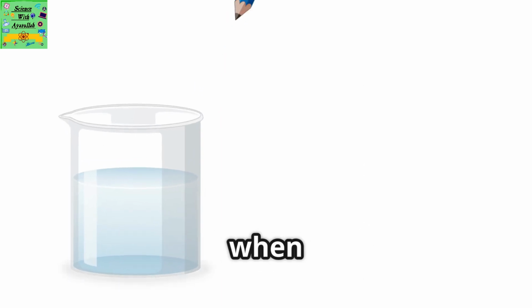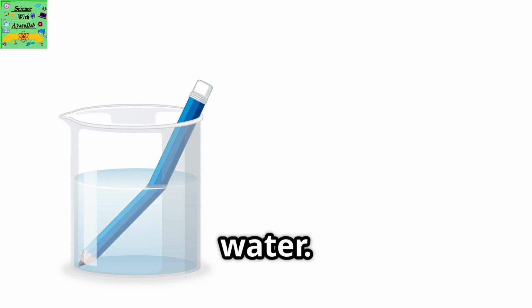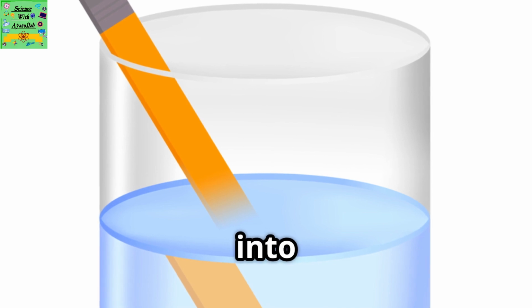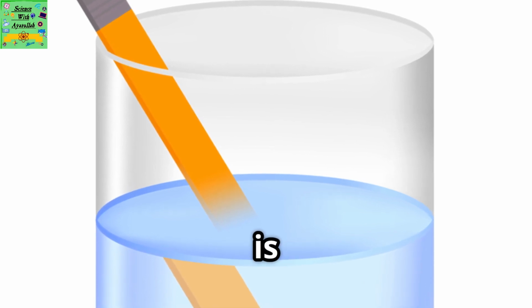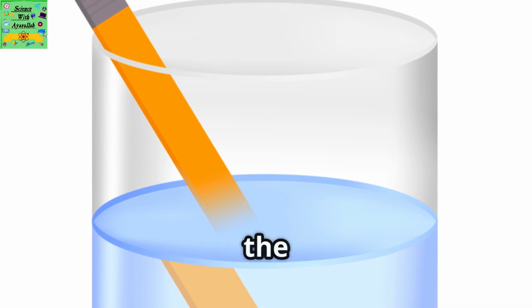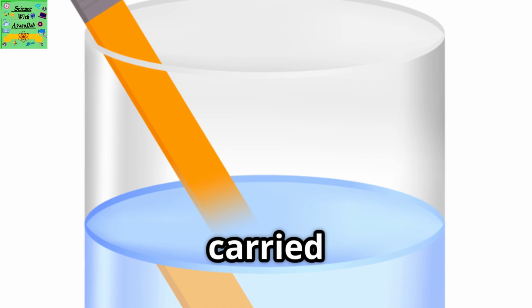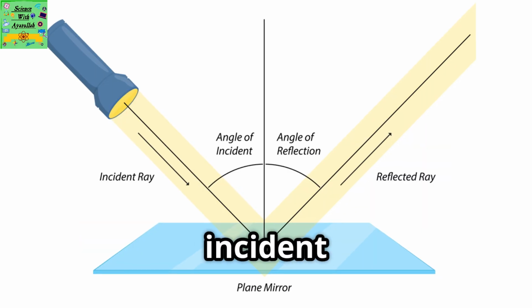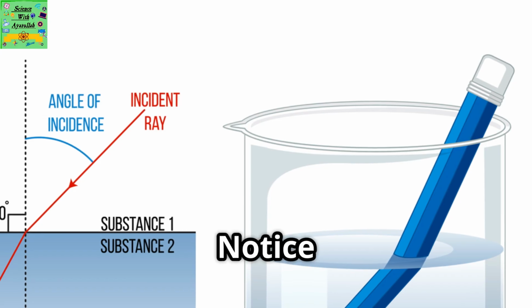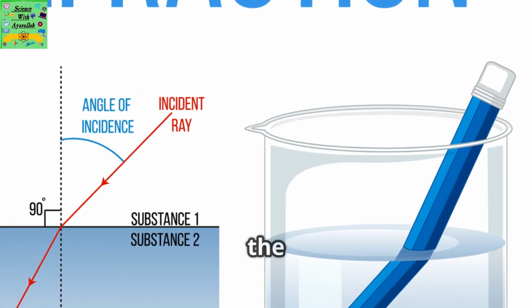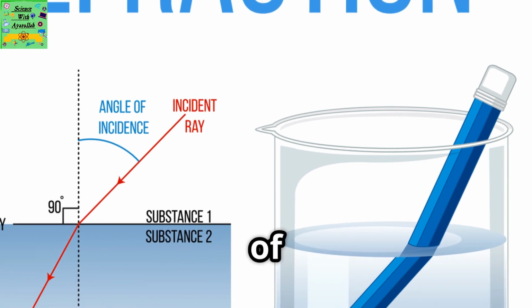Light passing from air into water or glass. This ray diagram shows what happens when light passes from air into glass or water. The light slows down when it passes from air into glass or water. This causes it to change direction. The light passing from air into glass or water is bent towards the normal. That means the refracted ray is closer to the normal than it would be if the incident ray just carried on in a straight line. Incident ray, air, glass or water. Notice also from the ray diagram that when light passes from air into glass or water, the angle of incidence is greater than the angle of refraction.